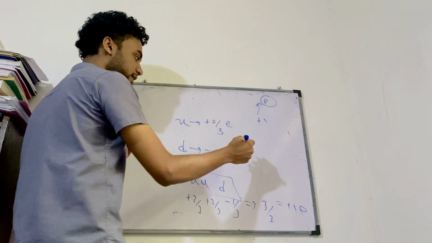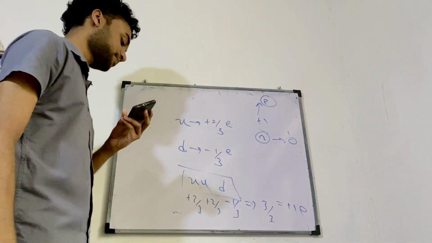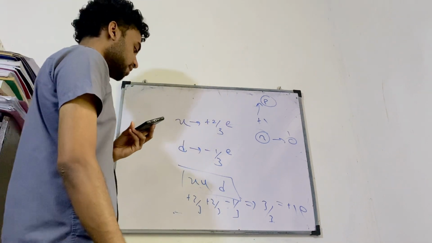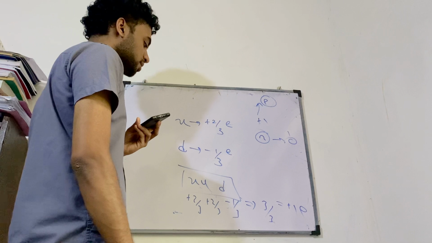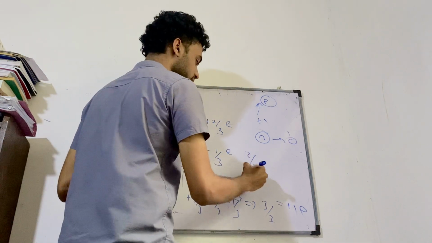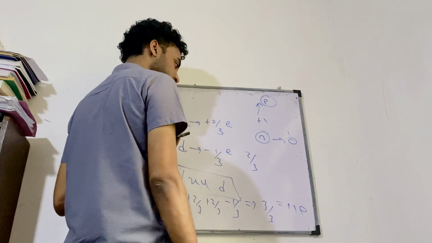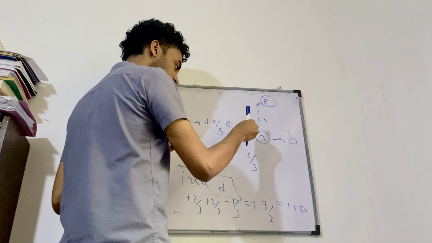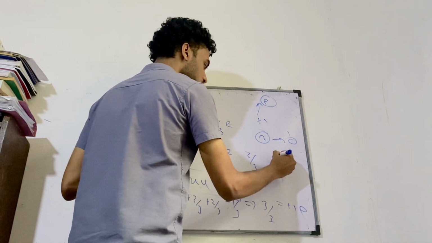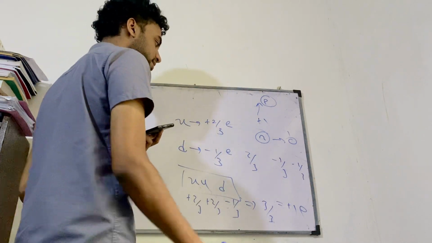A neutron, on the other hand, has no charge, 0. So I have to find a way to get 0. How can I find a way to get 0? Think about it. Now if I have plus 2 over 3, which is 1 over 3 plus 1 over 3, then I better get 2 minus 1 over 3, so that these cancel off.